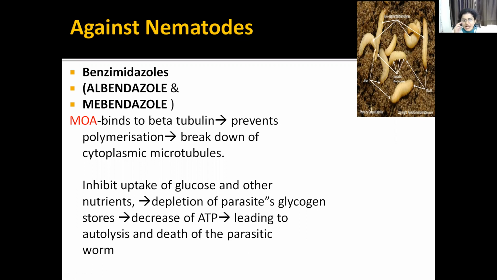So remember, albendazole, mebendazole, all the benzimidazoles, the main mechanism is that it binds to beta tubulin, prevents the polymerization and causes breakdown of cytoplasmic microtubules. And also it inhibits the uptake of glucose and other nutrients, and because of that there will be a decrease of the parasitic glycogen stores, no ATP, so autolysis and death of the parasitic worm.